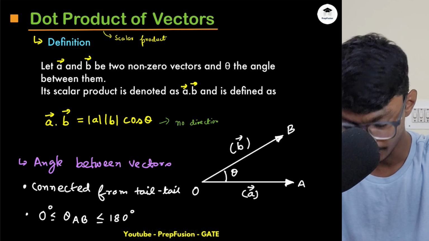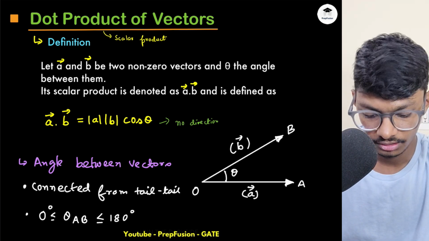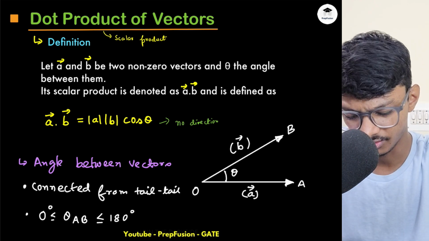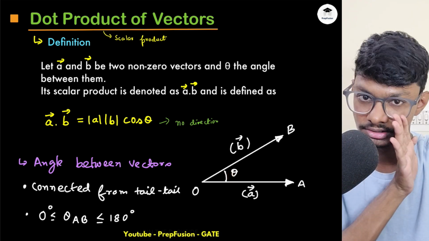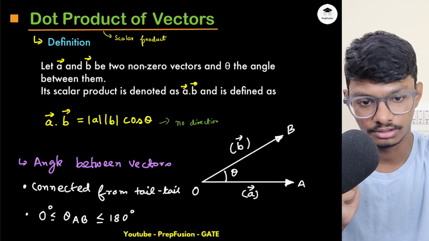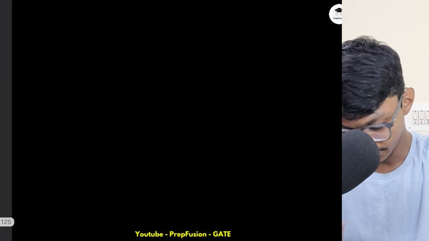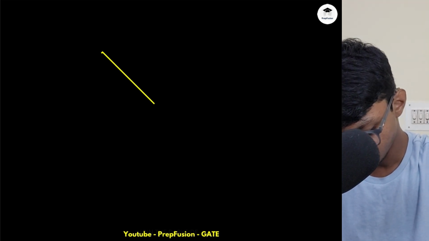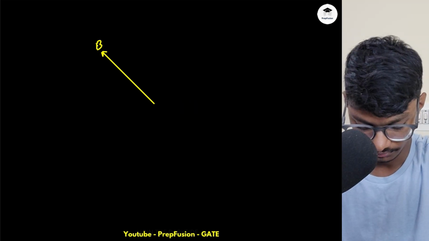Why is this the case? Because we always compute this angle, which will be 0 to 180. There can be two angles between A and B. I'll just show you one example. Let's see this example. If I have a vector B here, and a vector A here,